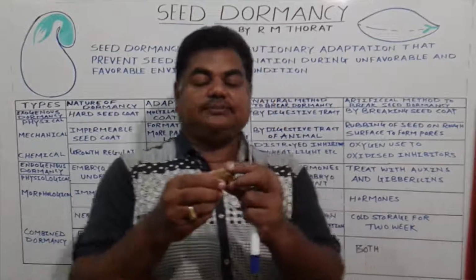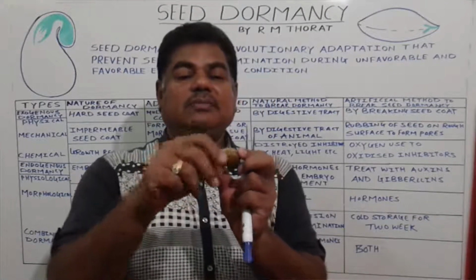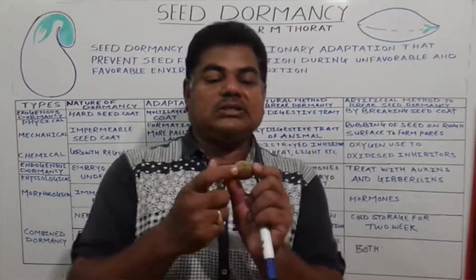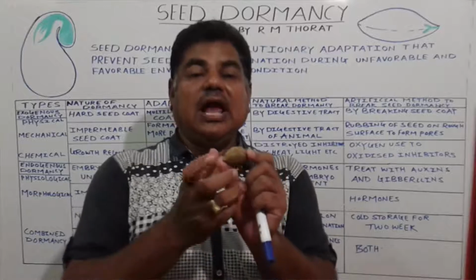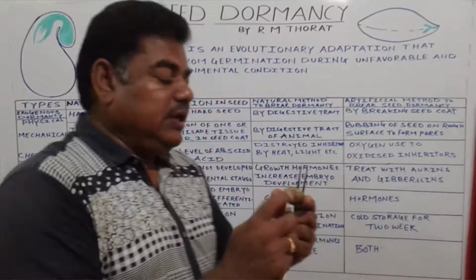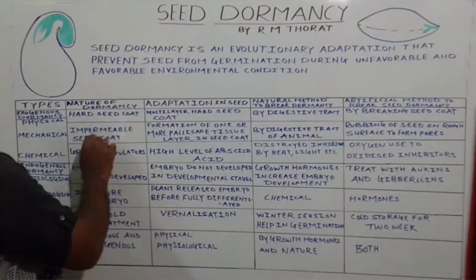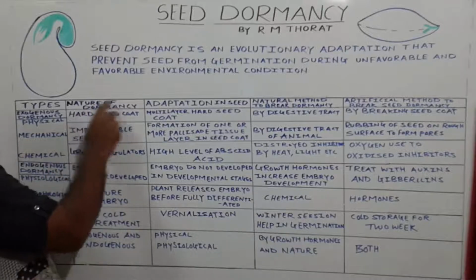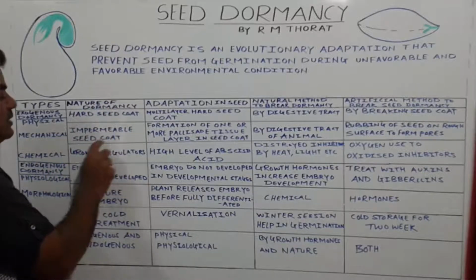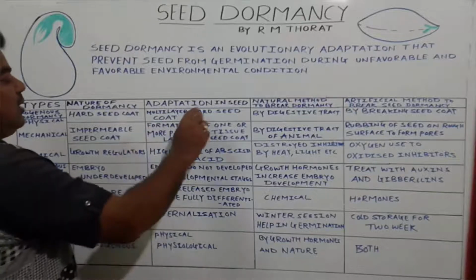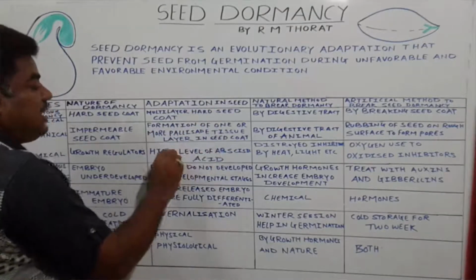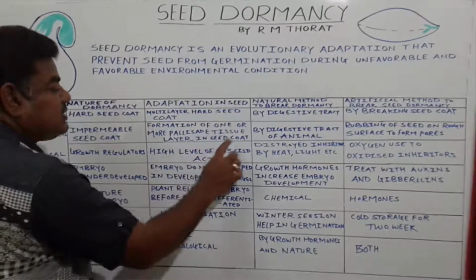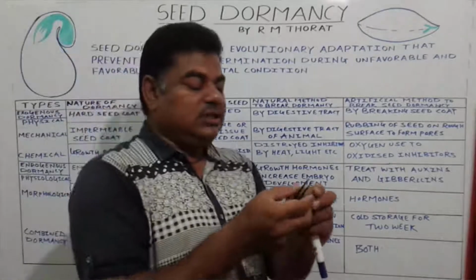See here, the second example. This seed is almond, Prunus dulcis. Here the seed coat dormancy is the second type, that is mechanical. The nature of dormancy is an impermeable seed coat. The seed adapts by formation of one or more palisade tissue layers in the seed coat, a hard tissue formation like this.